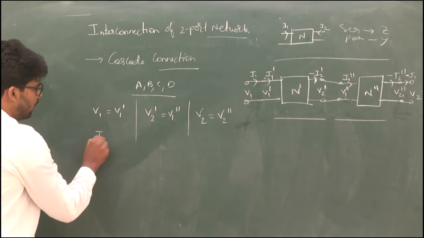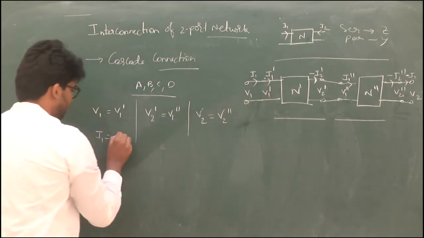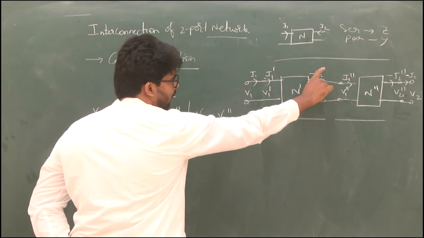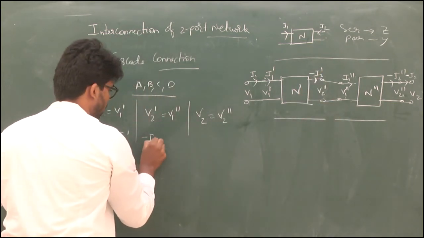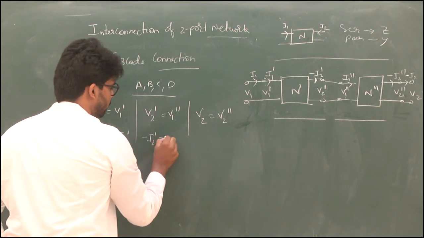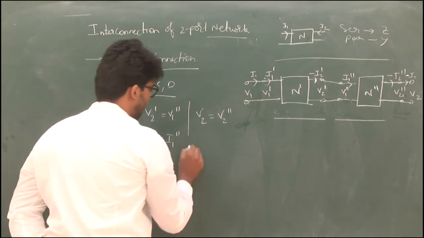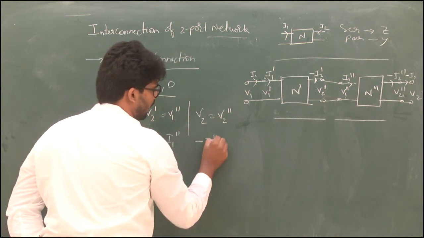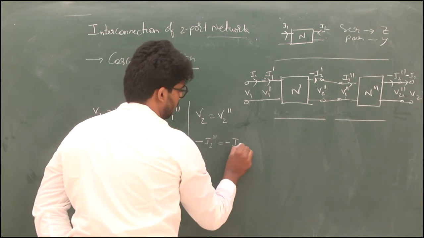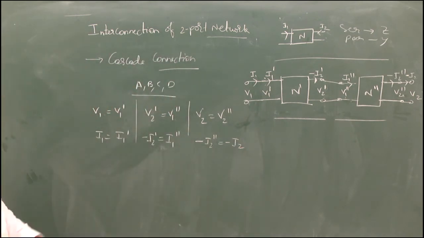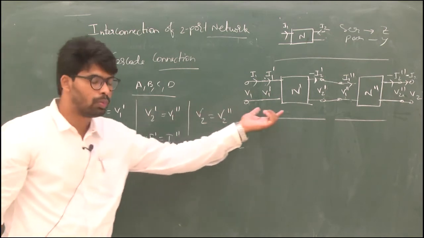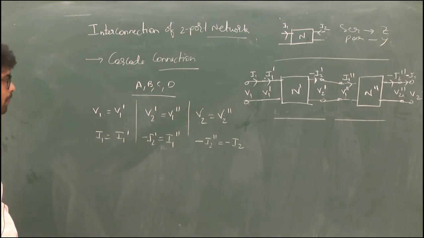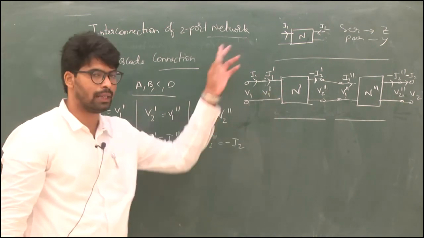So the currents are I1 equal to I1 dash, and here is I2 at the output terminal. I1 dash equal to I1 double dash, and minus I2 dash equal to minus I2 double dash, equal to minus I2. So these are the current equations and voltage equations of the two-port network that you need to extract from the circuit. Now we need to find the overall parameters.